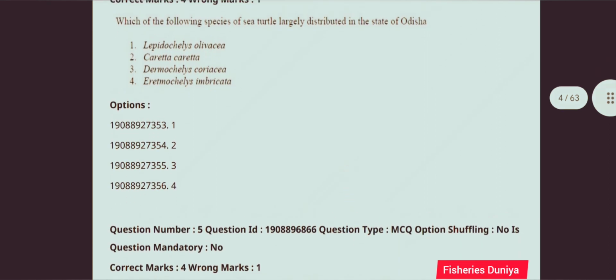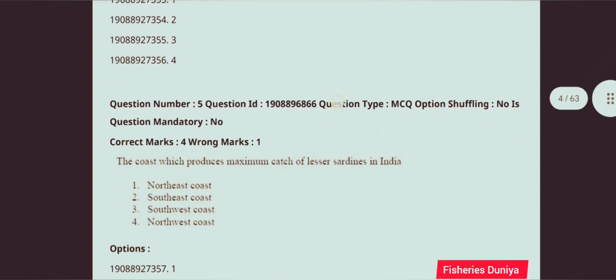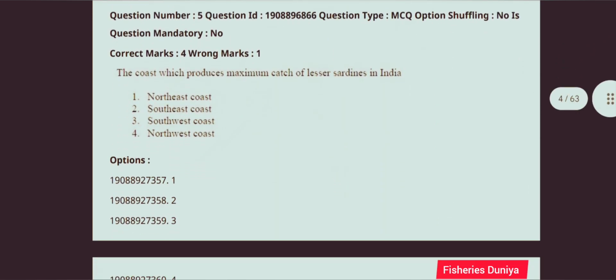Next question, which of the following species of sea turtle is largely distributed in the state of Odisha? The correct answer is option number 1, Lepidochelys olivacea. Next question, the coast which produces maximum catch of lesser sardine in India.